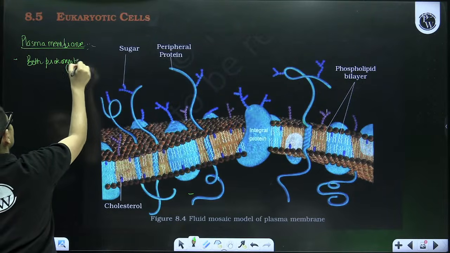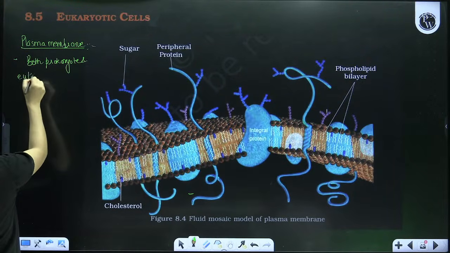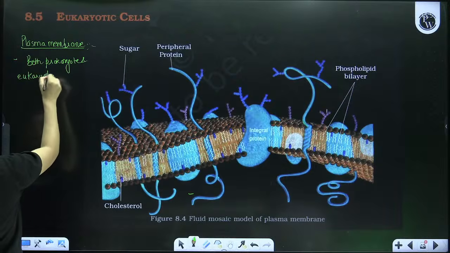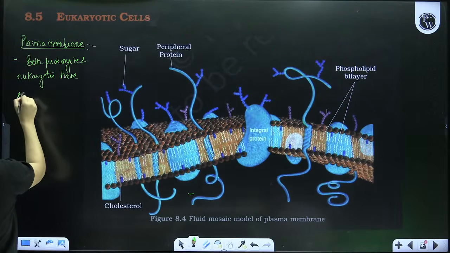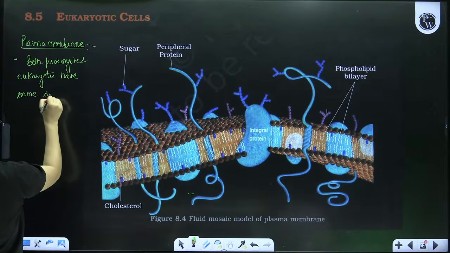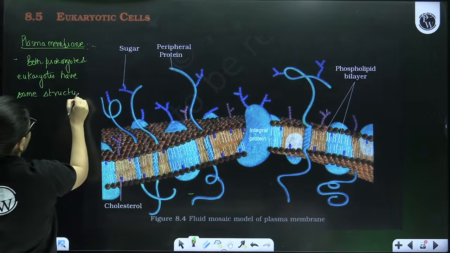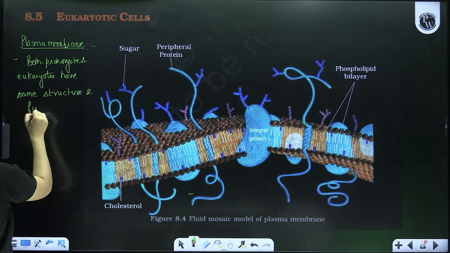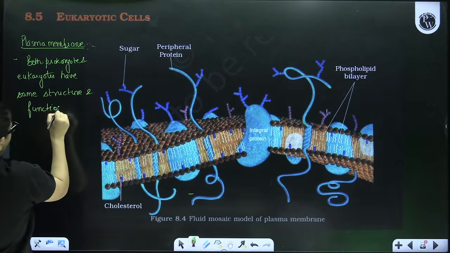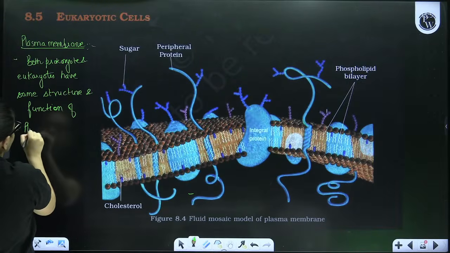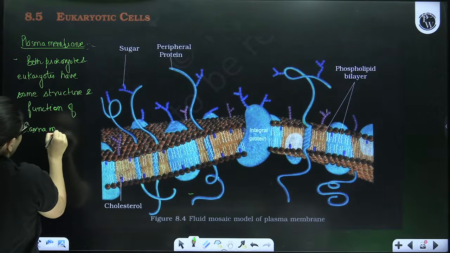Both prokaryote and eukaryotes have same structure and function of plasma membrane.